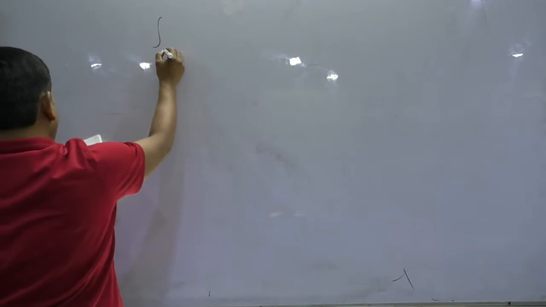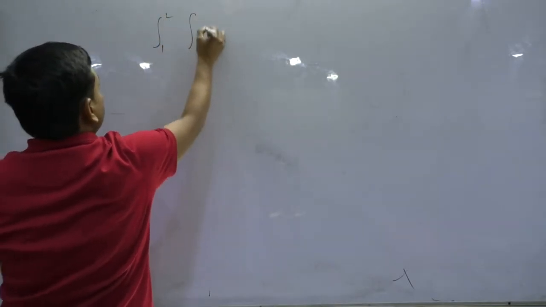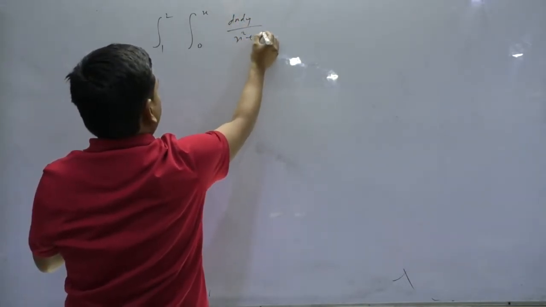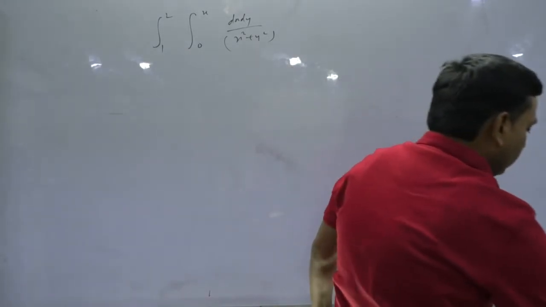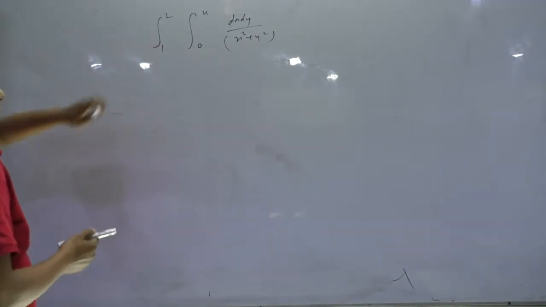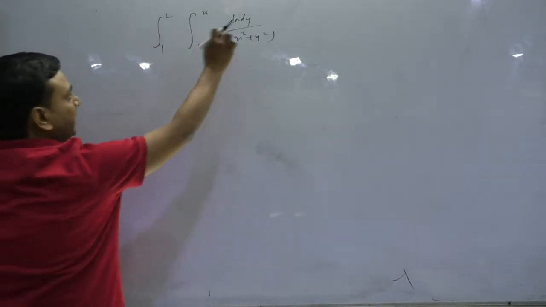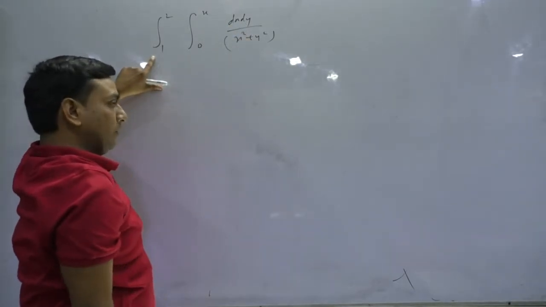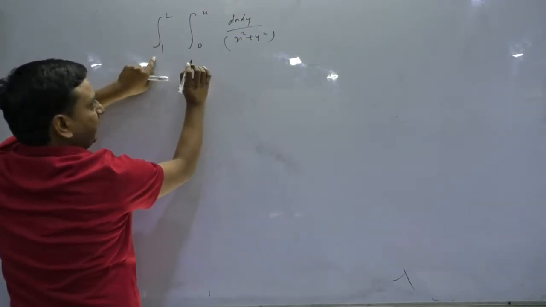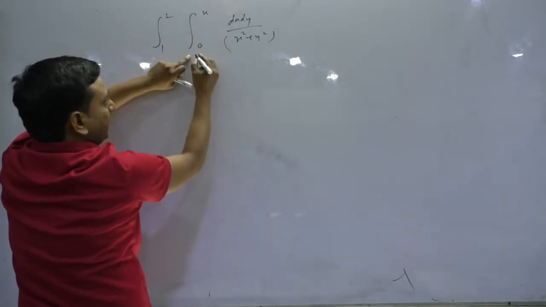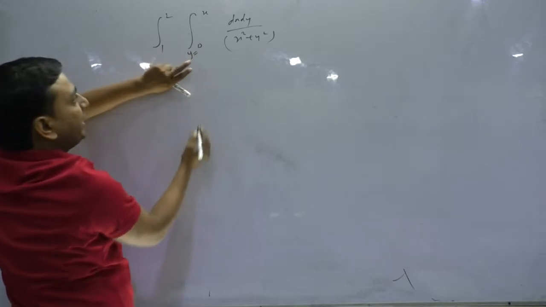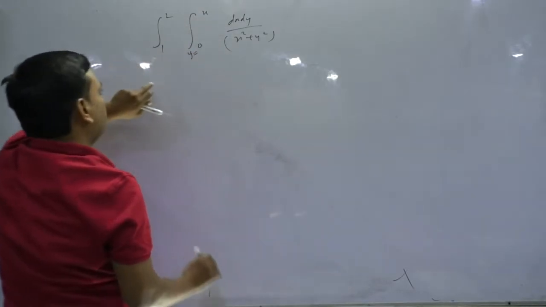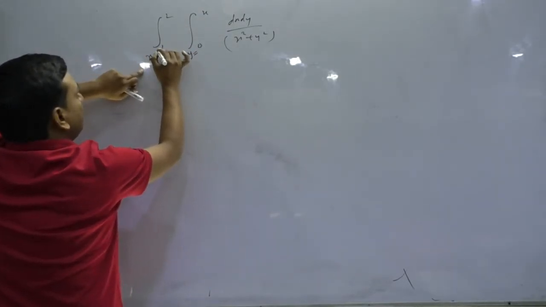Suppose that I have the integration 1 to 2, 0 to x, dx dy over x square plus y square. Okay, a very simple thing only to observe the concept. What I told you initially: don't think that since dx is written here, this will be the limit of x. If you think like this, you are going to make a blunder. The limit will be defined by the function that is given. So this will be the limit of y, because here the limits are functions of x, and this will be the limit of x.